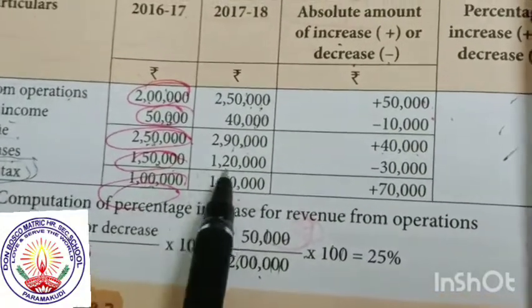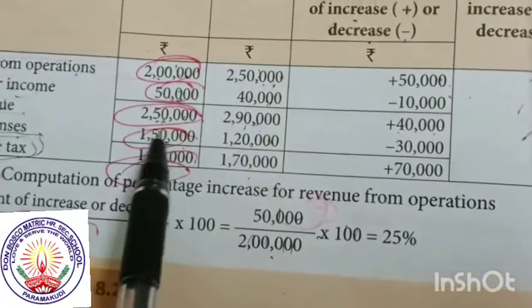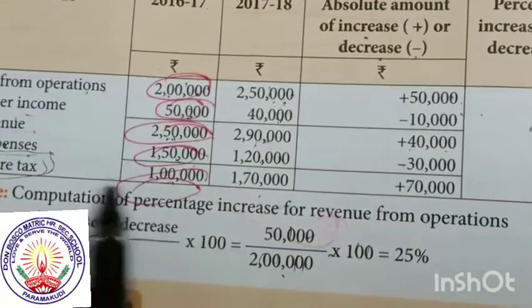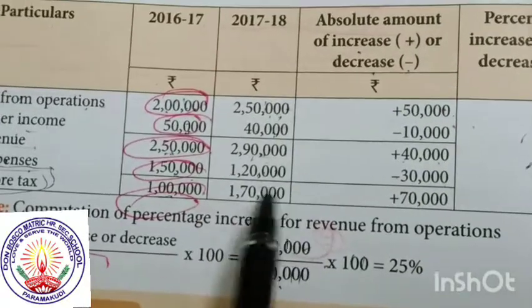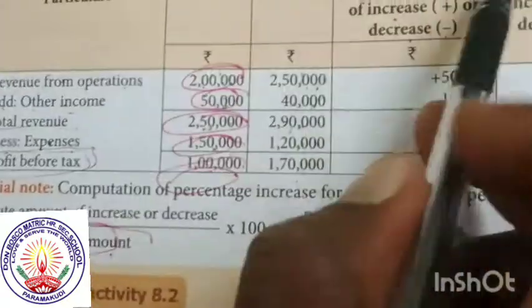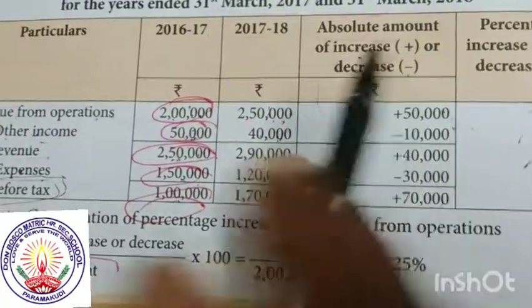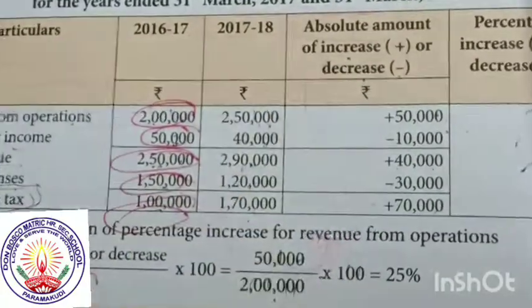Expense 1 lakh 50, 1 lakh 20. It is less compared to last year's base, less 30,000. Last year's profit was 1 lakh 70, so the increase is plus 70,000. This is called the absolute amount of increase and decrease. Plus or minus is based on the last year.